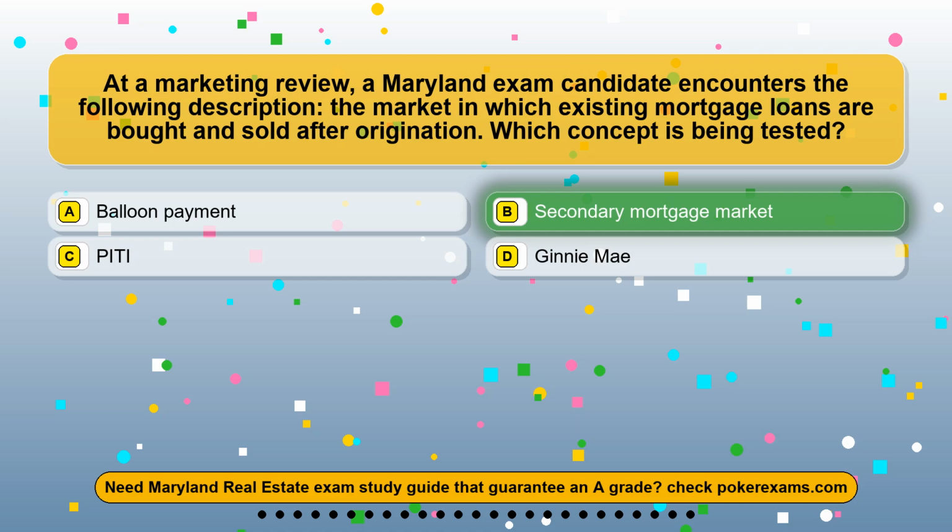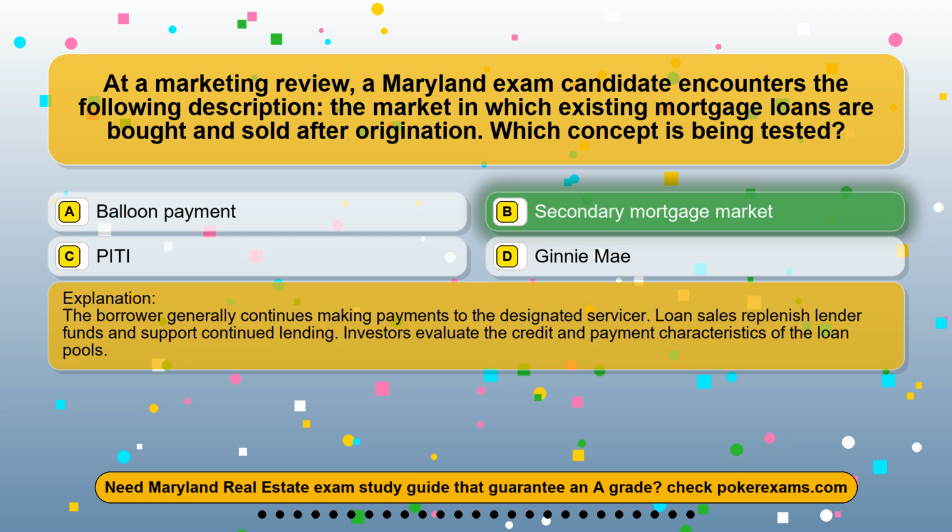The correct answer is option B, secondary mortgage market. The borrower generally continues making payments to the designated servicer. Loan sales replenish lender funds and support continued lending. Investors evaluate the credit and payment characteristics of the loan pools.